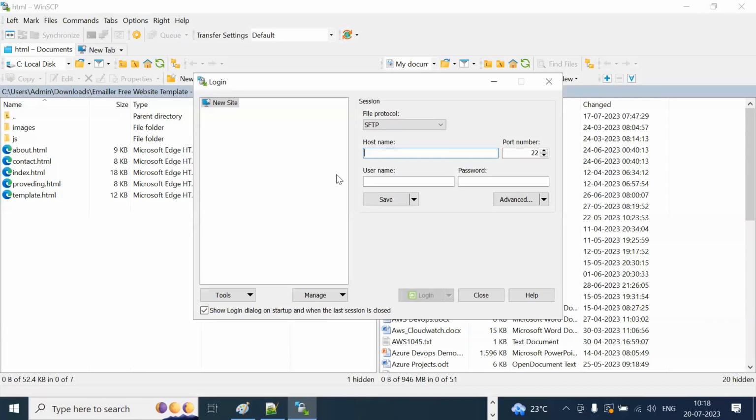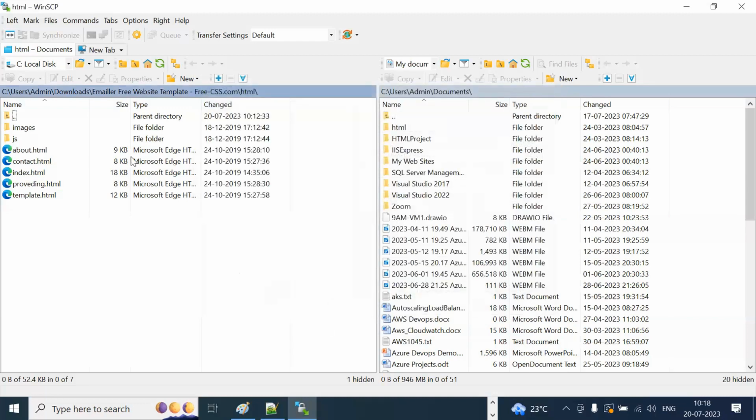Connection between what? You are connecting your local machine with your website, right? Right now it is SFTP, but if you enter that, it'll try to connect to your website automatically. No, it has to come. Oh, it's already connected here. Okay, it's connected, it seems.